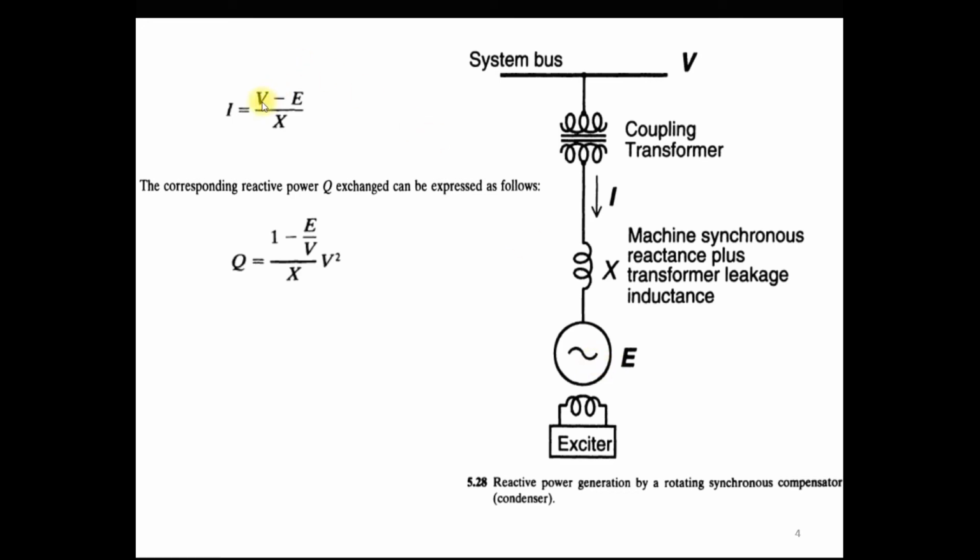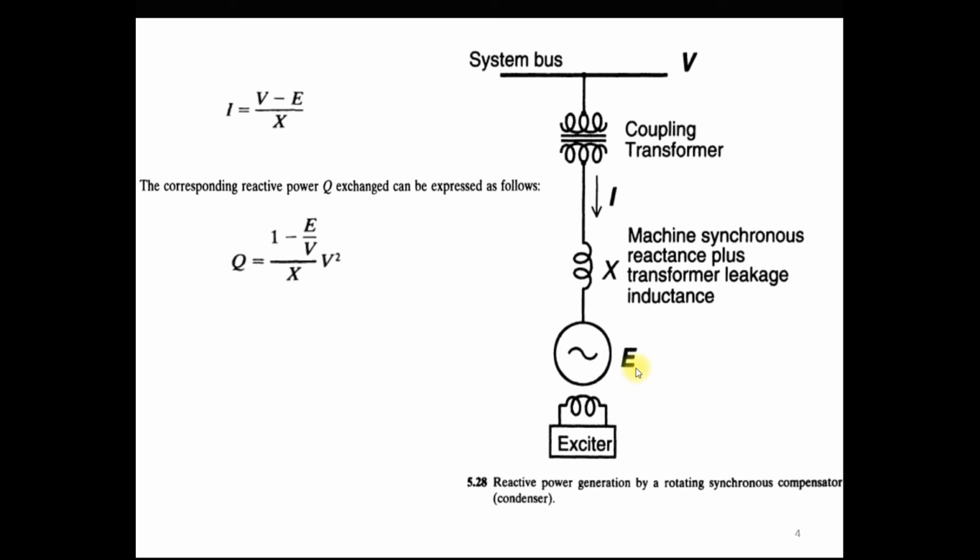So this V is the system bus voltage, and this E is the amplitude of the voltage generated by this synchronous machine, and this X is the reactance of the machine as well as the transformer. So the amount of current flowing into the synchronous condenser, as well as the direction of this current, is decided based on the magnitude of these two voltages, V and E.